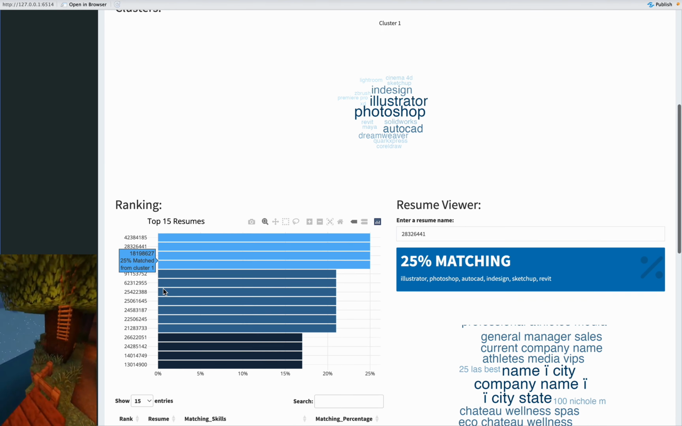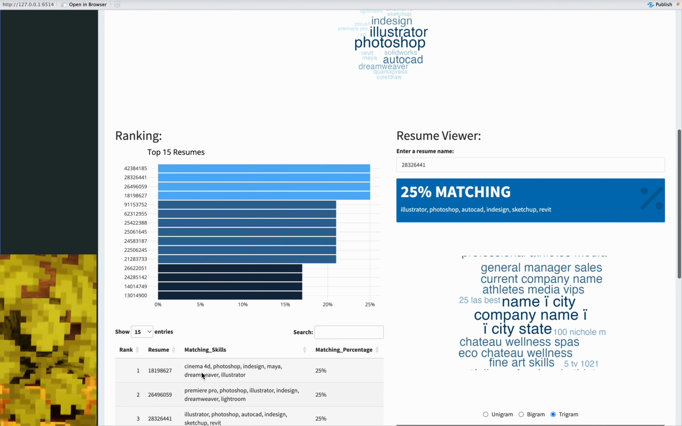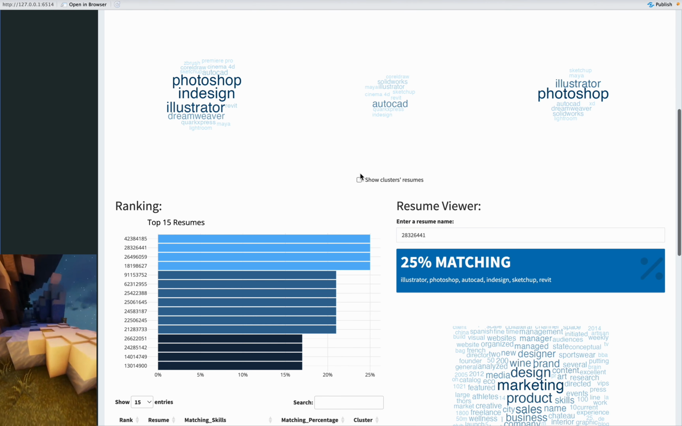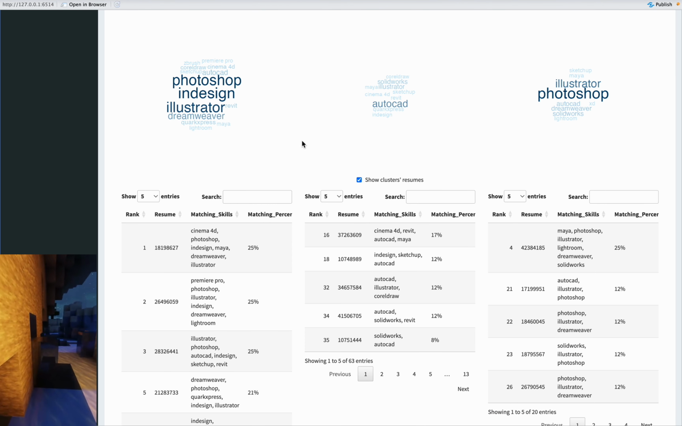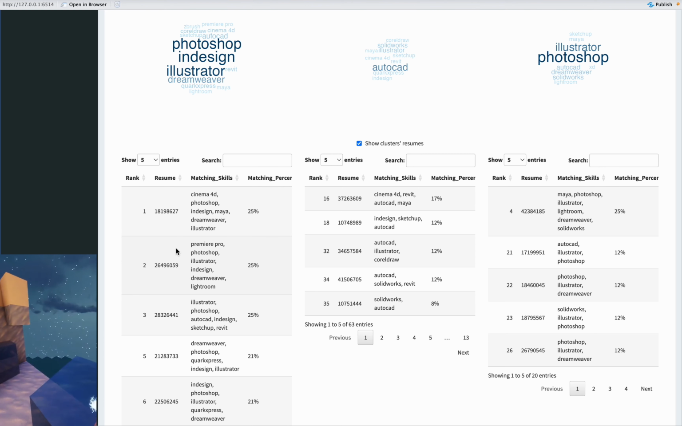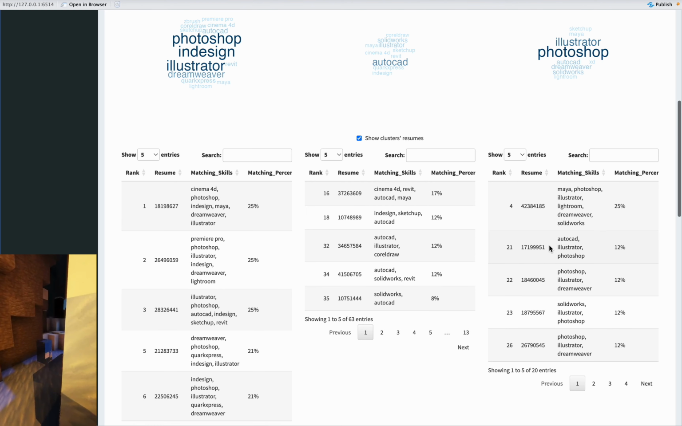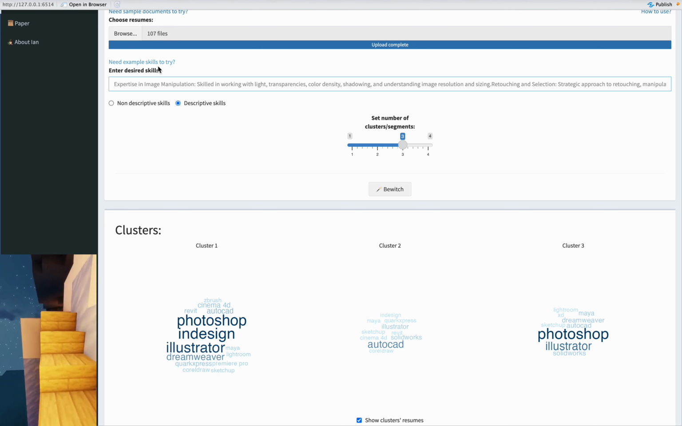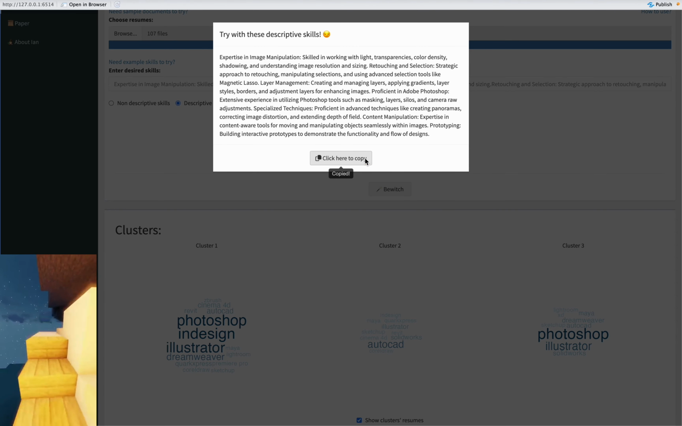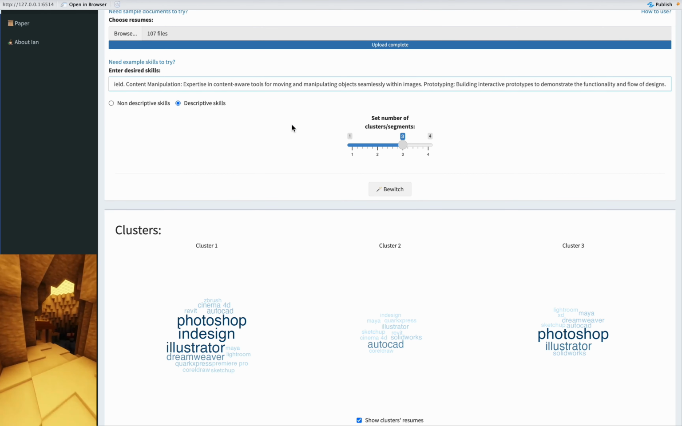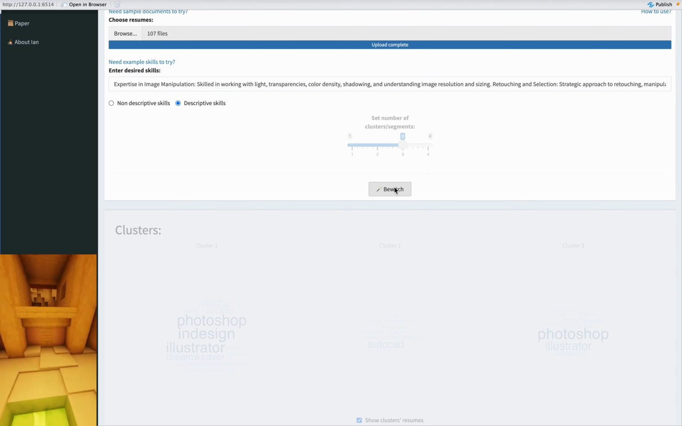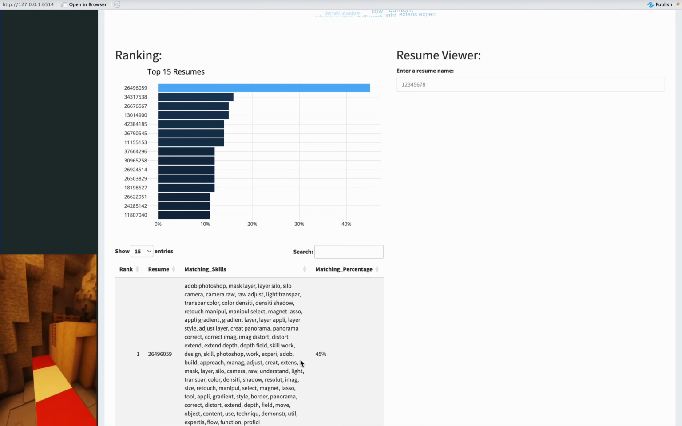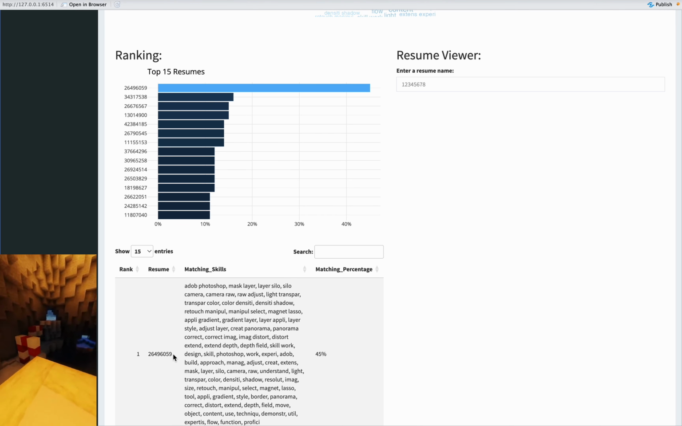We also have cluster right here. So the whole resumes are clustered by their matching skills. Let's set it to 3 clusters. Alright. Here we can also see the resumes for each cluster. See, these are the resumes in cluster 1, these are the resumes in cluster 2, and these are the resumes in cluster 3. And by the way, now we can also type descriptive skills like this. Let's click this button and there you go. This resume matches up to 45%. Let's take a look.